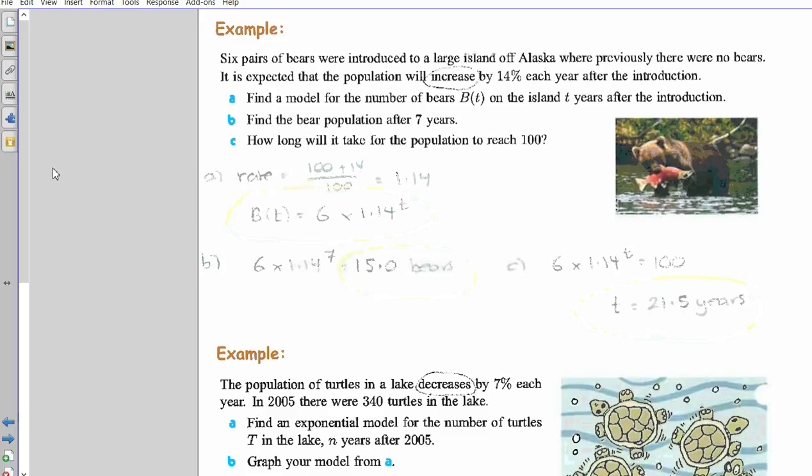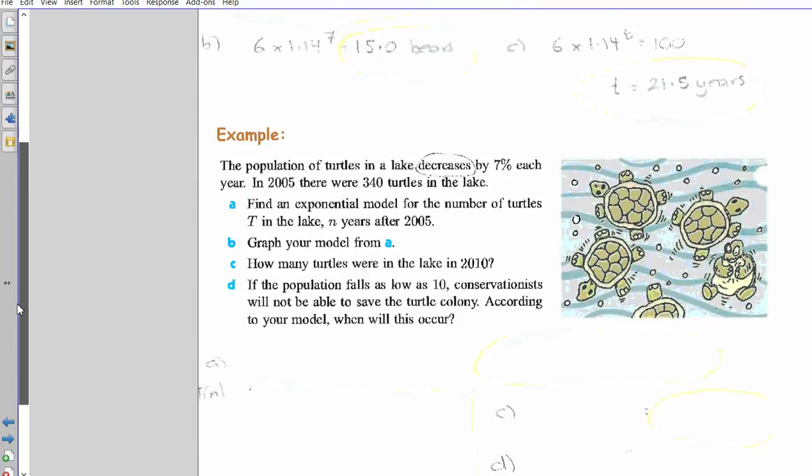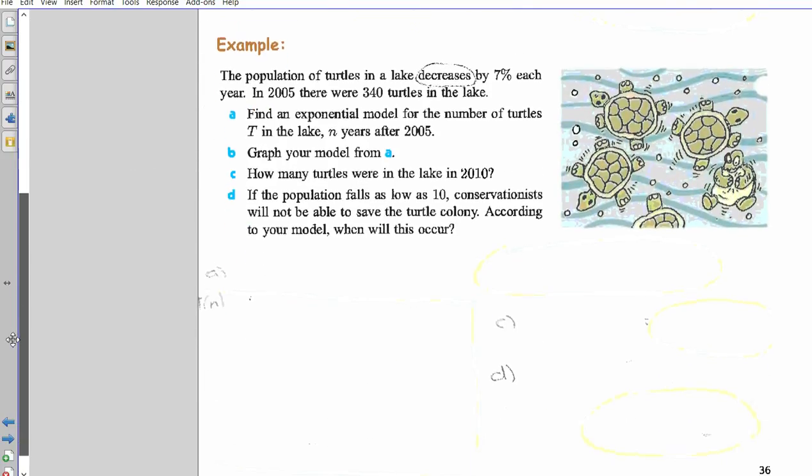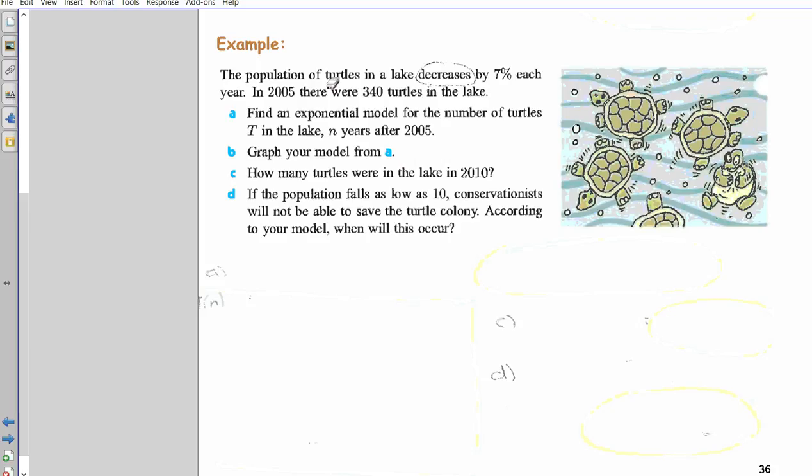Great, that answer's finished. Last one, and it's about turtles. The population of turtles in a lake decreases by 7% each year, which is quite sad. There must be some disturbance there interfering with their growth. So it decreases, so the rate is going to be 100 minus 7, which is 93, and as a decimal it'll be 0.93. In 2005 there were 340 turtles, so clearly that's our original population.